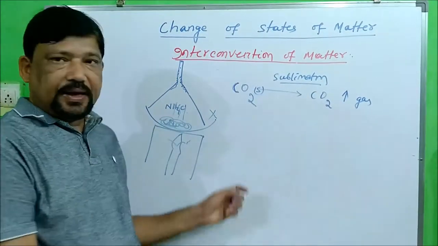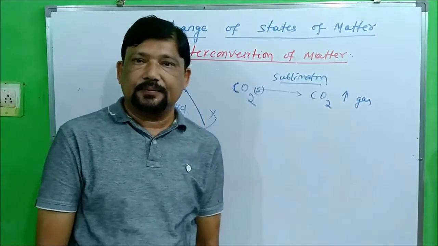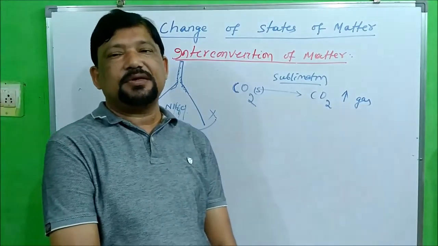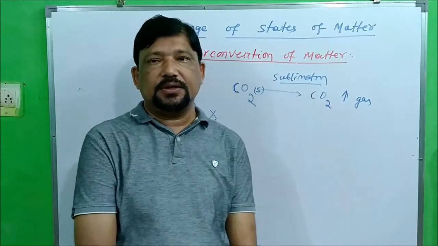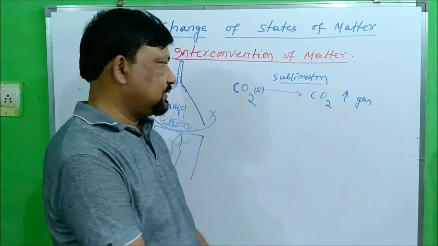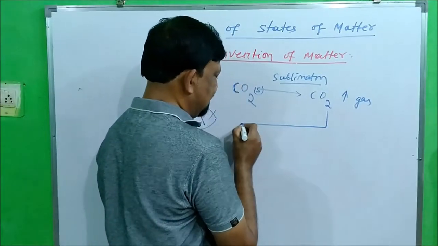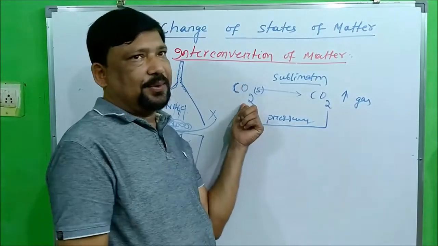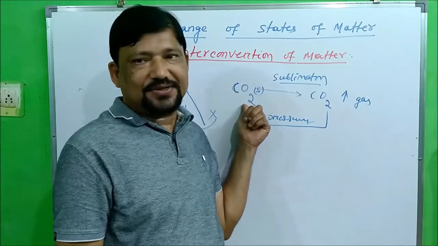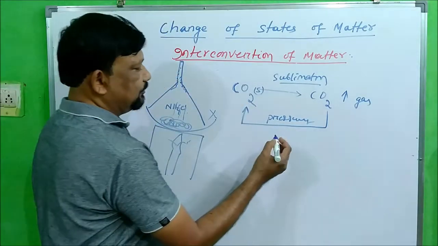Clear? So in the diagram you can add this sublimation process, and then the deposition process, the reverse. When carbon dioxide is pressurized, it changes to solid carbon dioxide or dry ice, and this process is called deposition.